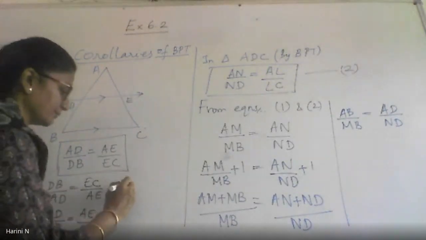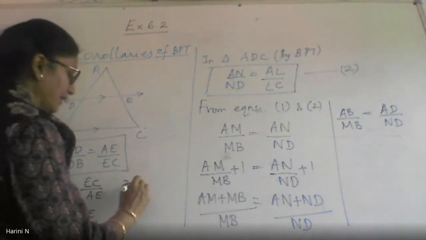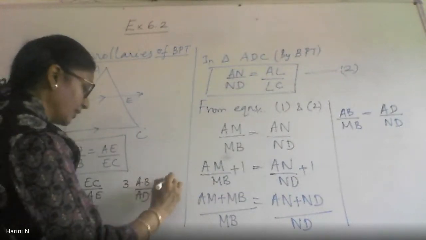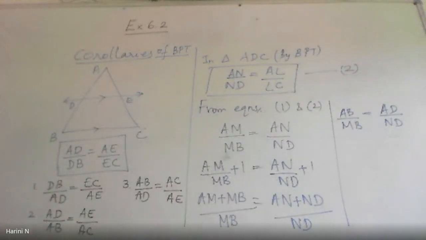Then the third one, quite simple. Now I'm going to take the reciprocal of this itself. Will that be true? Because if two fractions are equal, their reciprocals will definitely become equal. So I can tell AB by AD will be equal to AC by AE. Right? Then the fourth one. Can you guess what would be the fourth one?